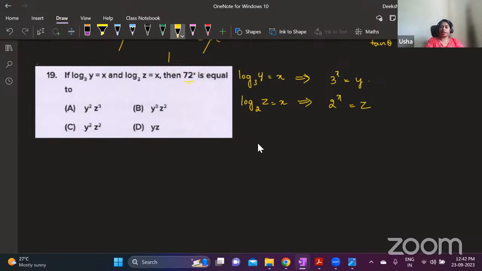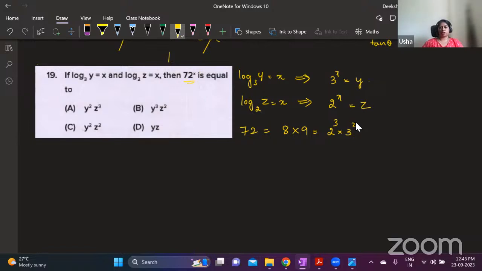Now I need to find out what is 72 power x. I have to write 72 as a product of 3 and 2. How many times do you have to multiply 3 and 2 in order to get 72? Write down the factors of 72 first. 72 is 8 into 9. 8 is 2 power 3 and 9 is 3 power 2.